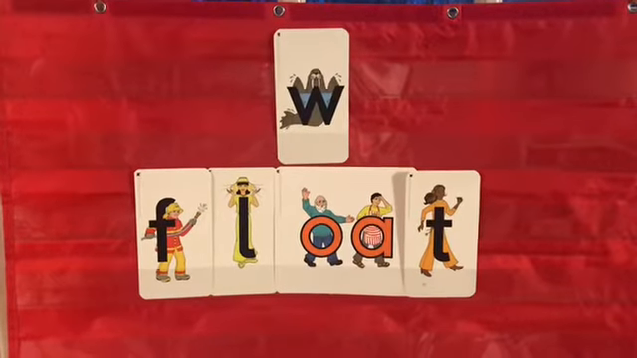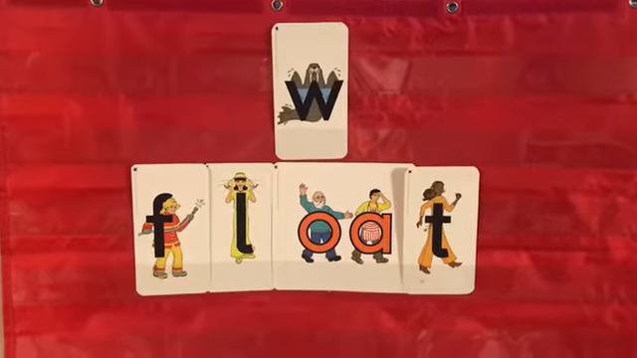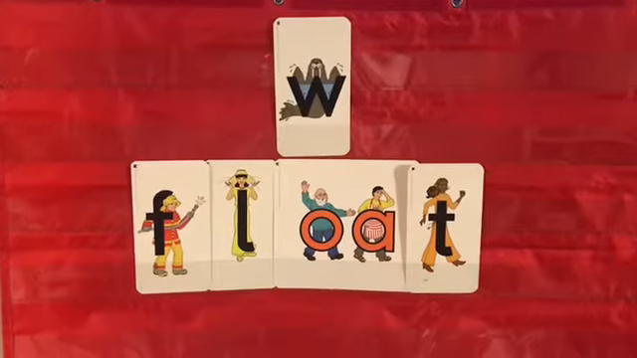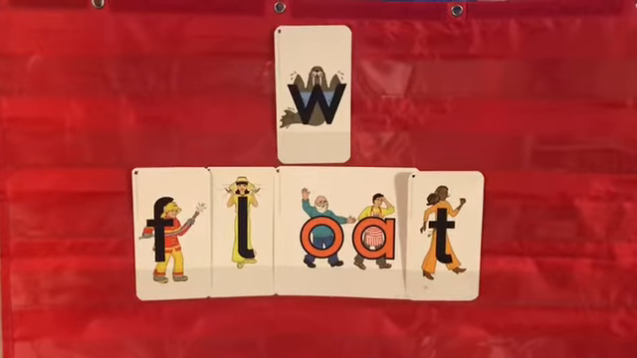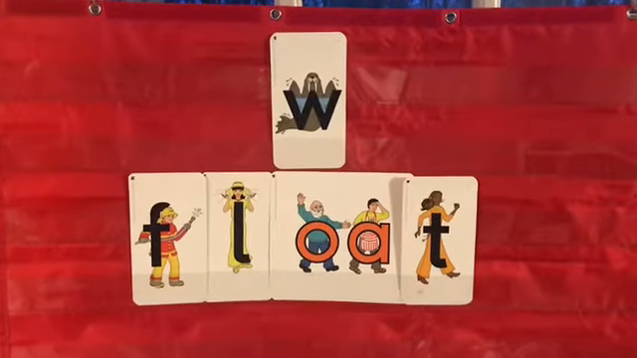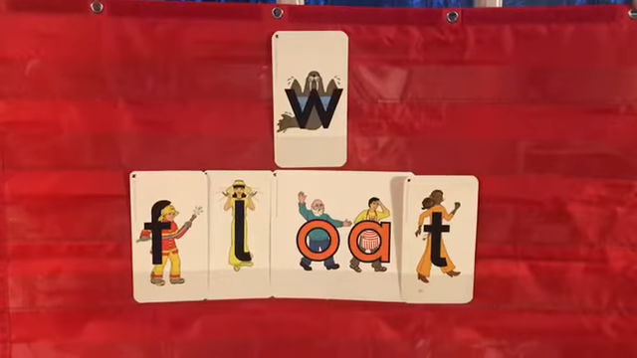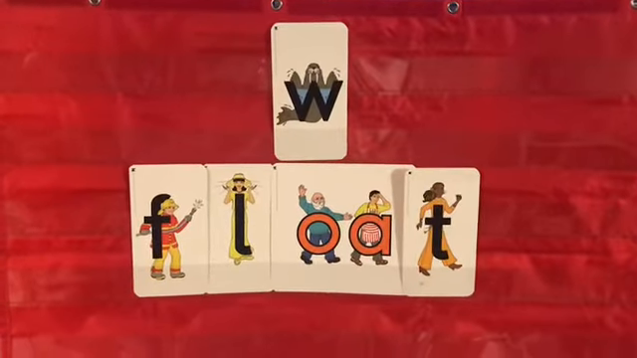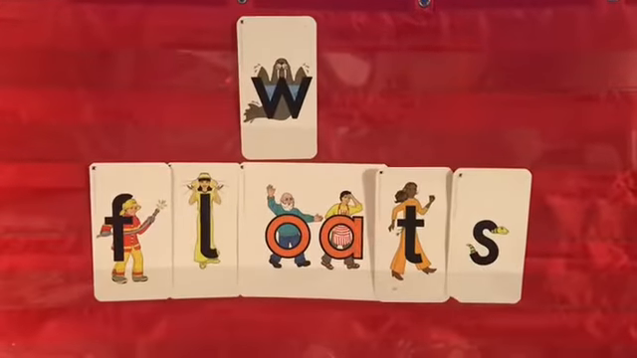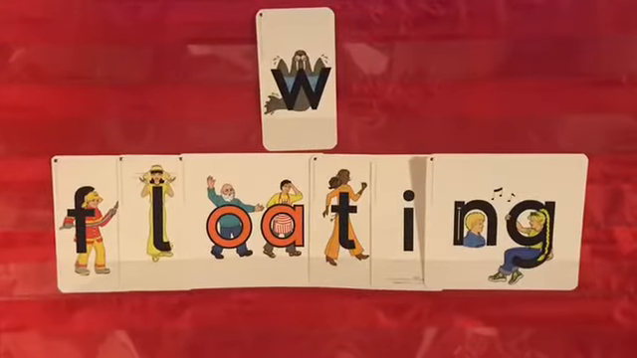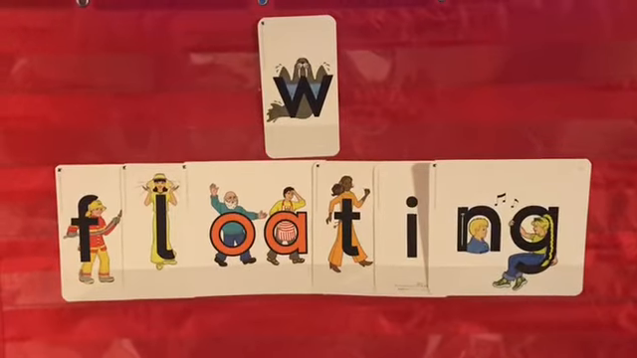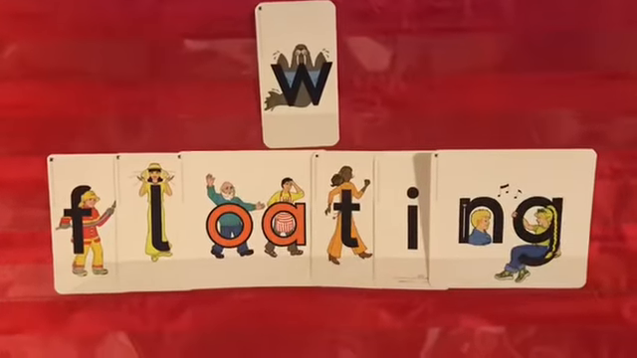Now, we have to change this word float because we said floats. Remember, when we add something on the end of a word, we call it a suffix. So, what do we need to add to this word to make it say floats? We need to add an S to our word to make it floats. We know another suffix. Who can say a sentence about Walter Walrus with this word floating?